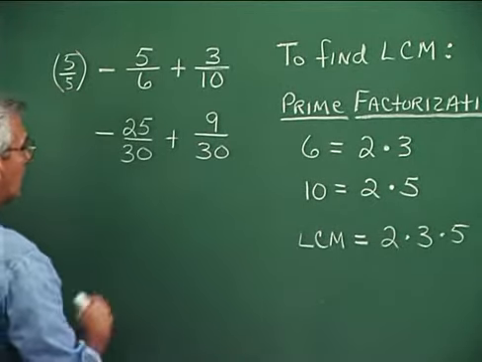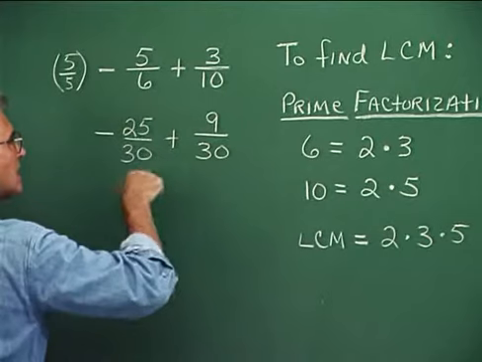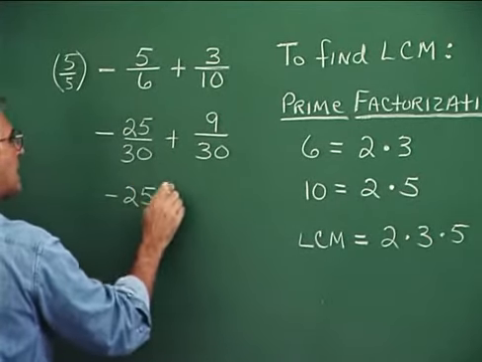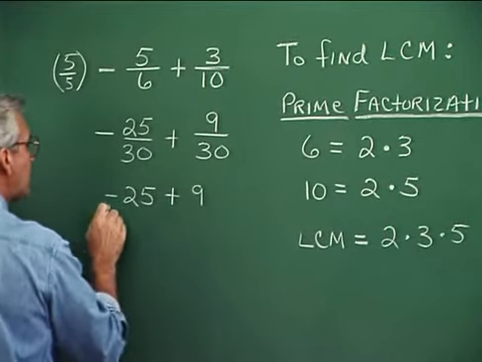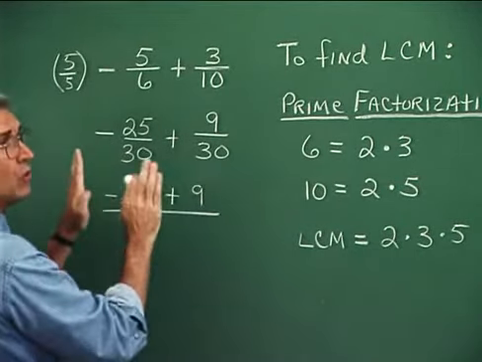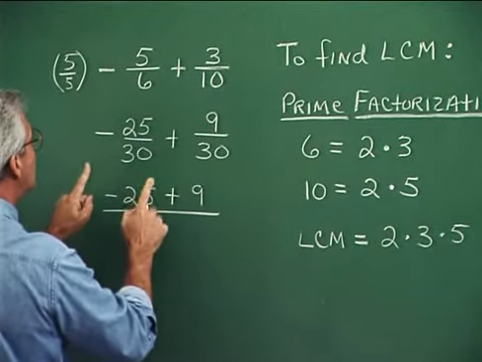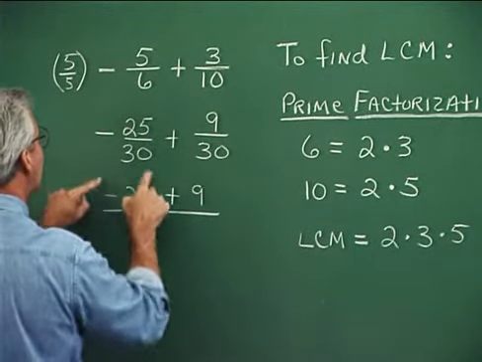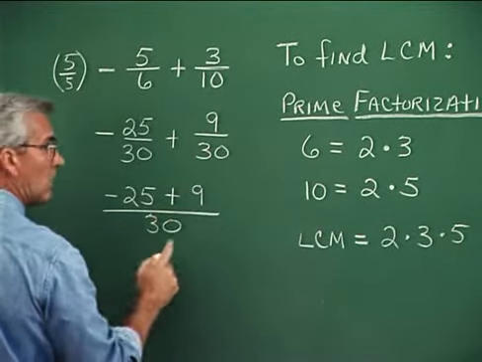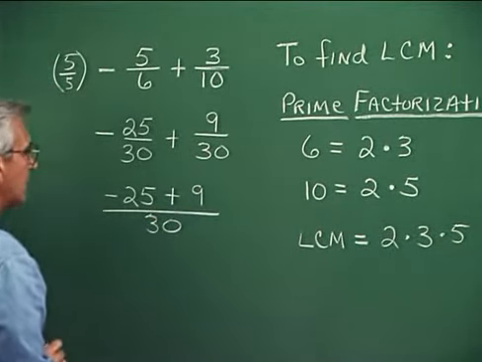experience that we collect numerators. And in this kind of environment, it's probably wise to burn a step and write something like this. Write the two numerators. That we're now ready to collect numerators. And so it's wise to write this as negative 25, you see, plus 9, both over 30, or entirely over 30.